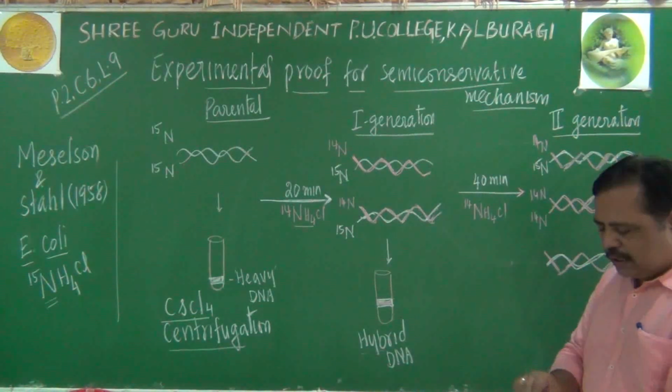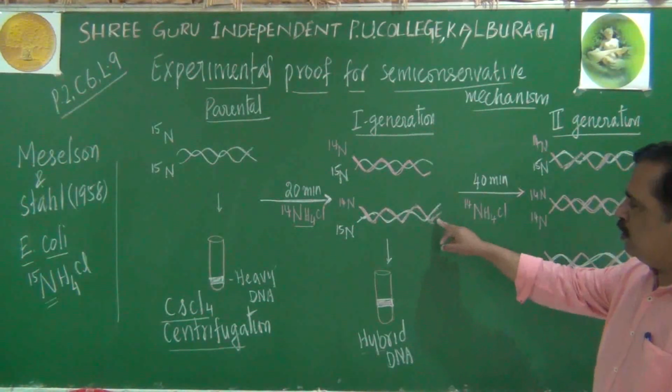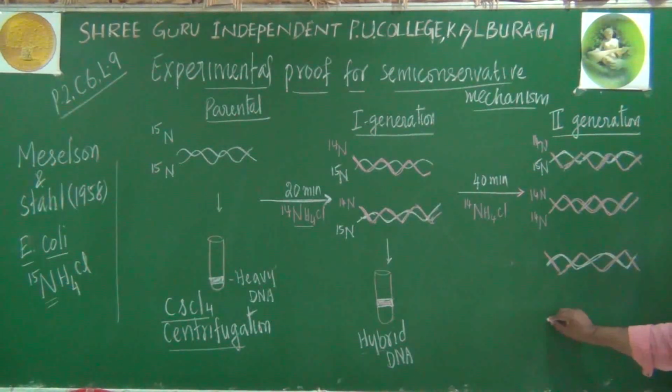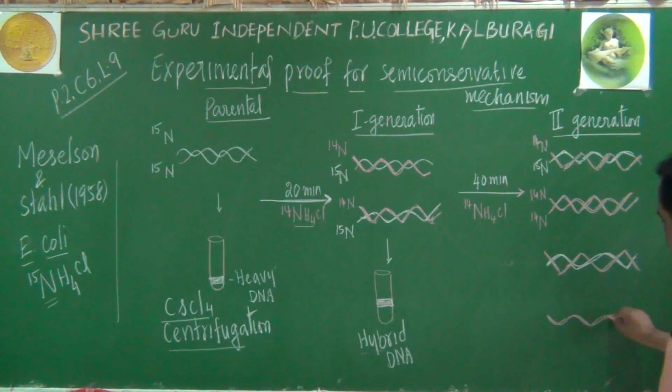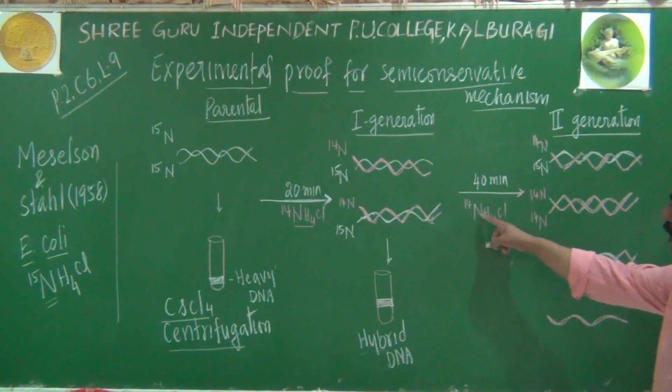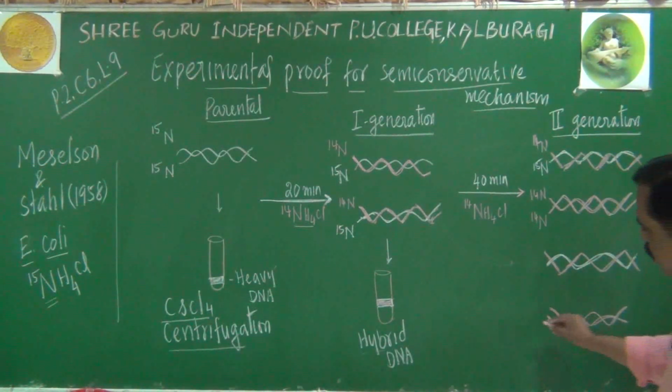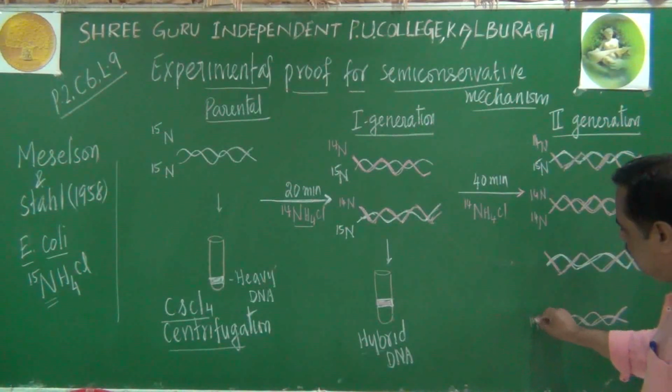What about the other granddaughter? It will produce two, as I told you. The pink color or N14 strand will also act as a template here. This is one template, and the newly synthesized strand also forms N14 only. So in this case, both strands are N14.